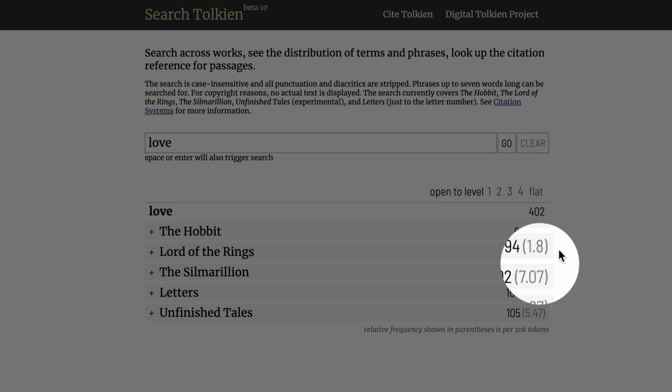But note that The Lord of the Rings is a much longer book, and so as well as raw occurrences, we also give a relative frequency, the number of times per 10,000 words that the word appears. So in this case, we can see that love occurs 7 times for every 10,000 words in The Silmarillion, but only 1.8 times per every 10,000 words in Lord of the Rings. So the relative frequency of the word love is higher in The Silmarillion.